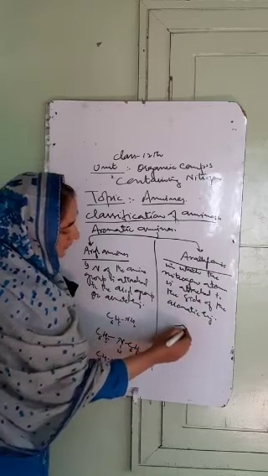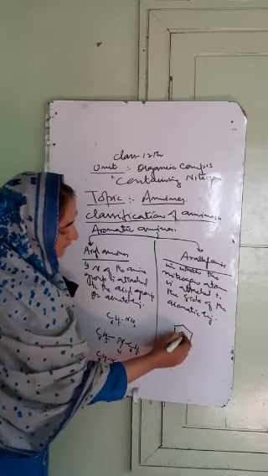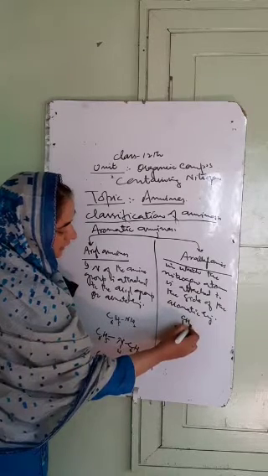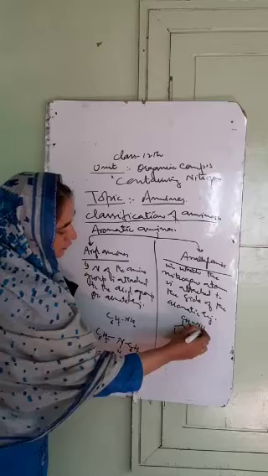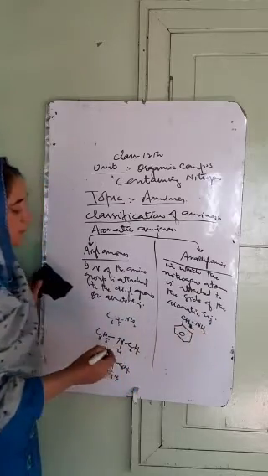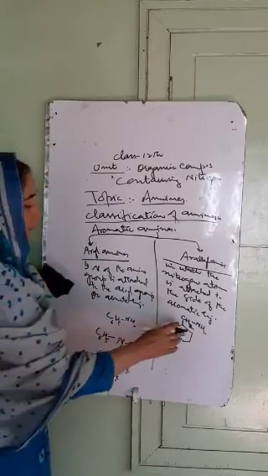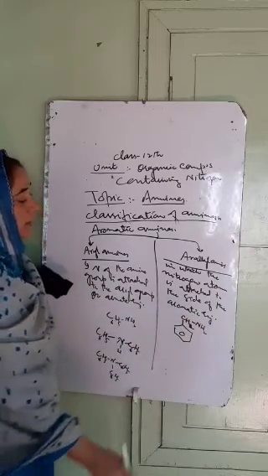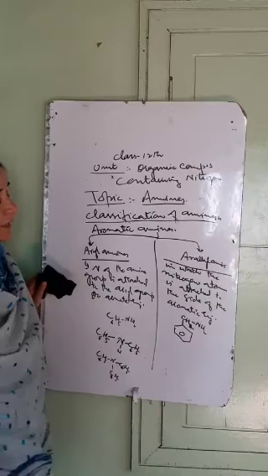For example, हमारे पास ये बेंजीन रिंग है attached to the side chain, suppose CH3, और CH3 का एक हाइड्रोजन हमने रिप्लेस किया है by NH2. So this amino group is not directly attached to the carbon of the aromatic ring, but it's attached to the side chain of the aromatic ring. Such amines are called as alkyl amines.